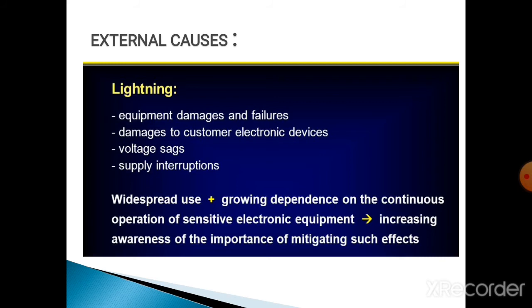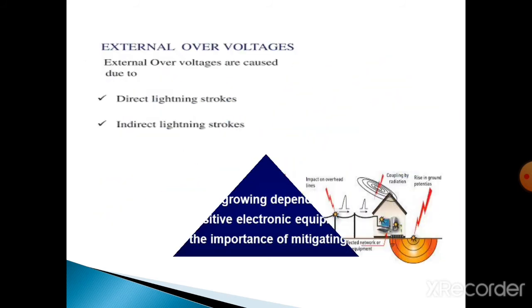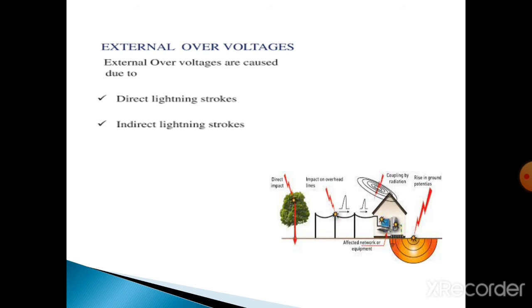These are the main drawbacks of lightning. External overvoltages are classified into two types: direct lightning stroke and indirect lightning stroke. If the lightning directly falls on the transmission line, it is called a direct lightning stroke.